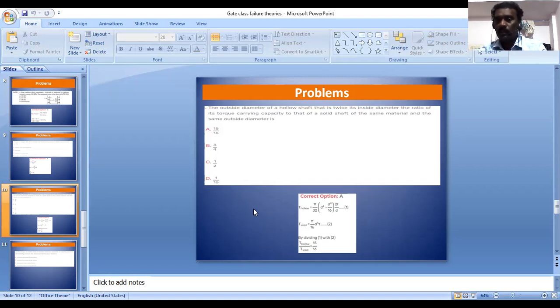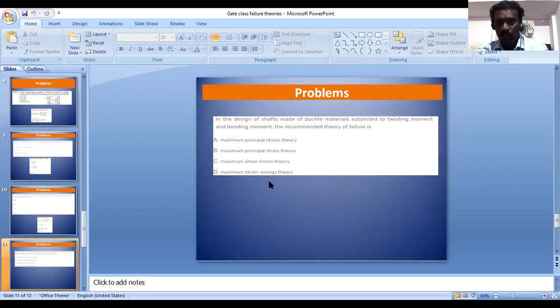So we know the torque carrying capacity of a solid shaft; the formula is pi by 16 times tau times d cubed. The torque carrying capacity of a hollow shaft is pi by 32 times tau times (capital D power 4 minus small d power 4) by capital D. So this is the formula. If we just substitute it, we get the value of 15 by 16. So the correct option is A.